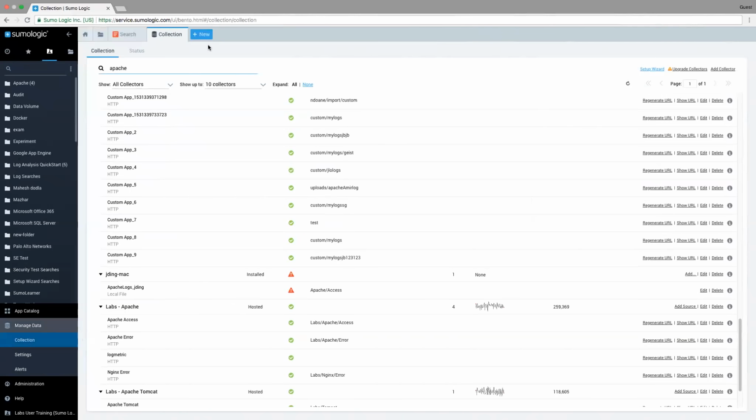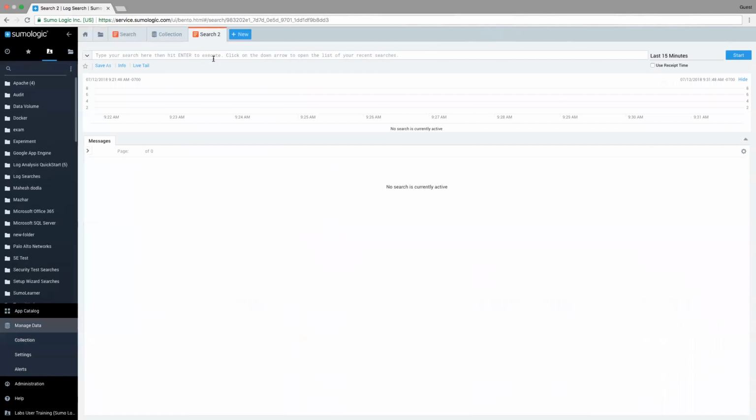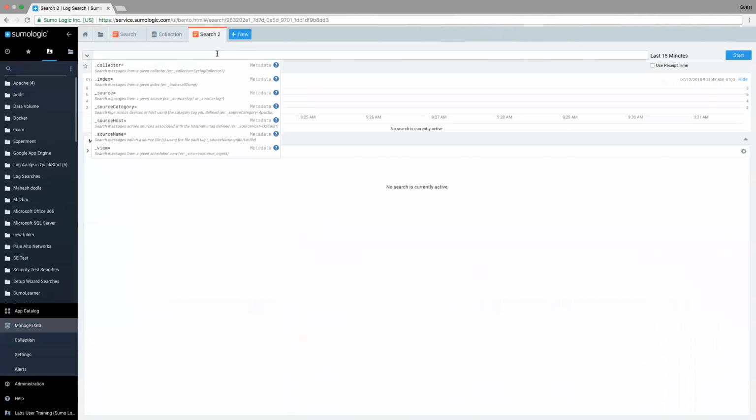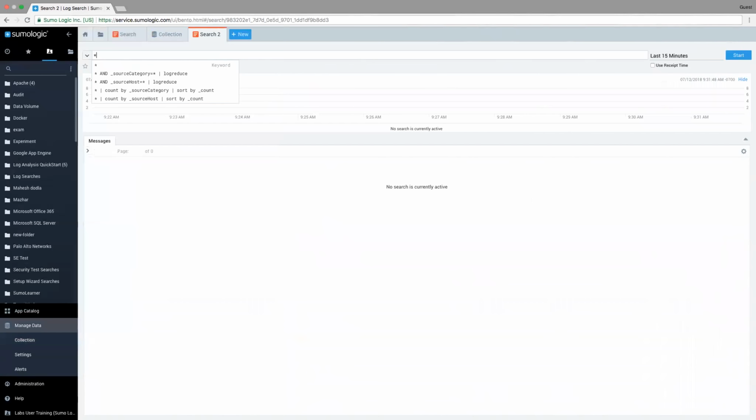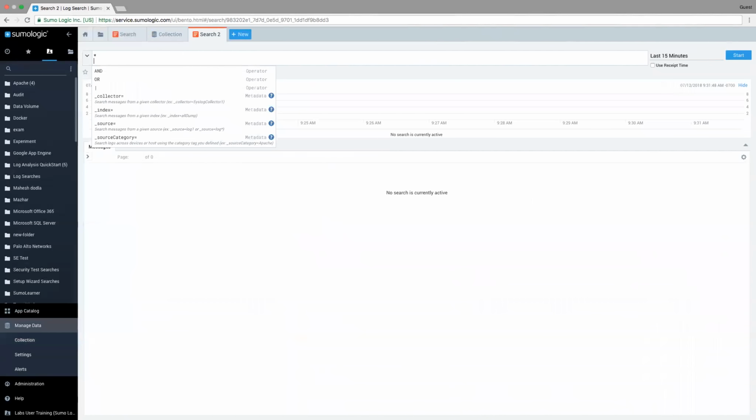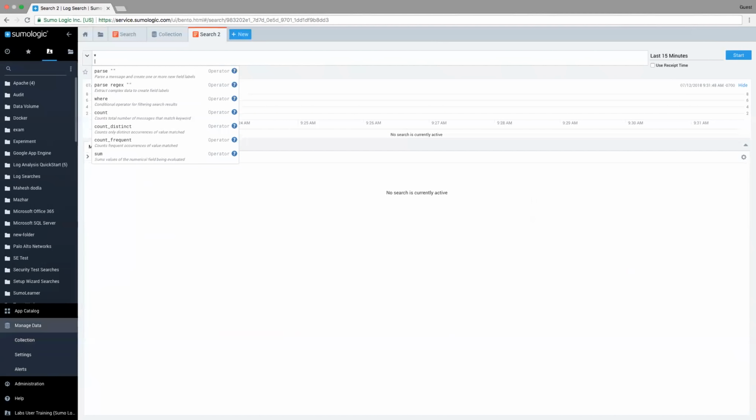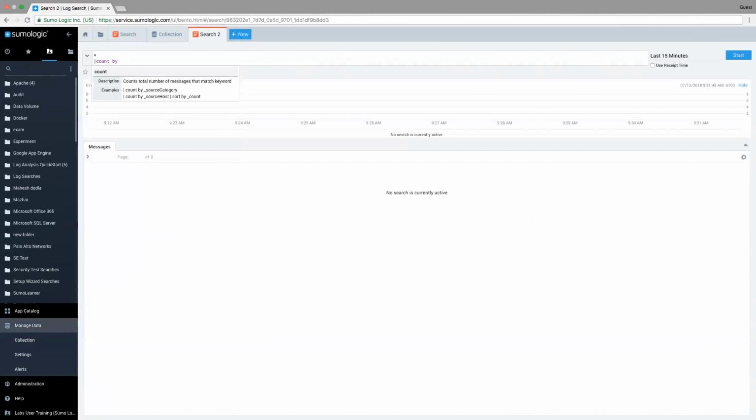The other way is you can just simply create a query on your own. So to do so, I'm going to go ahead and click on New, and I'm going to do a new log search. And I'm going to have my query window up here, and I'm going to go ahead and just enter a very simple query. First, I'm going to enter a star, which is going to represent that I want to look at all my data. And then I'm going to add a new line, and I'm going to use a pipe to recognize that that's a new line. And I'm going to do a count by source category.